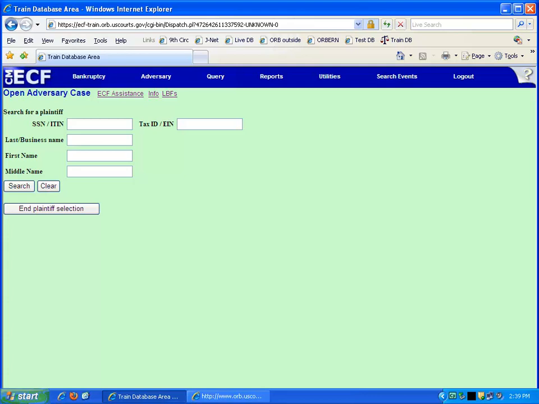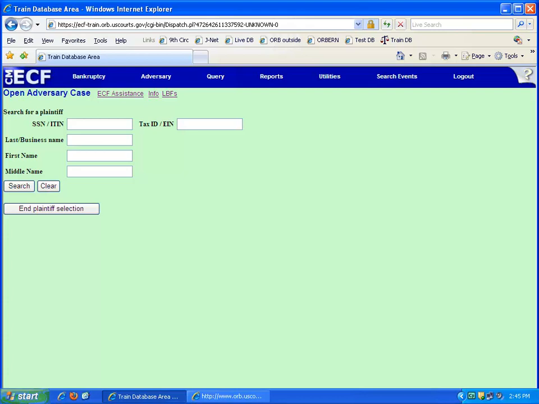Add any additional plaintiffs. If there are no records in the database matching the plaintiff, click Create New Party. The Plaintiff Information screen displays. The Role in Bankruptcy Case field must be completed. Click the drop-down list and select the role of the plaintiff in the bankruptcy case.